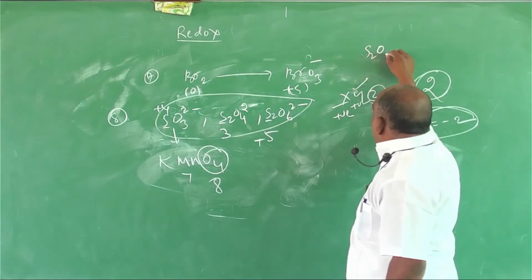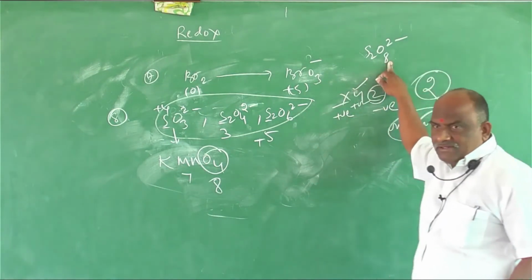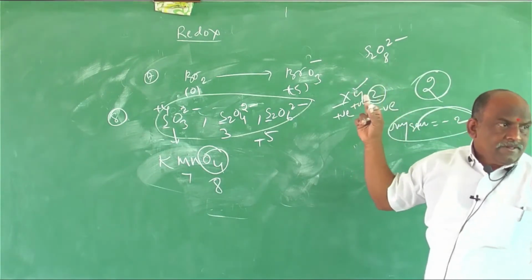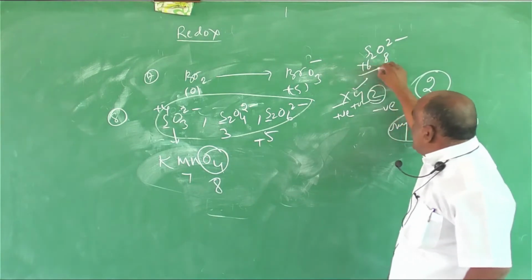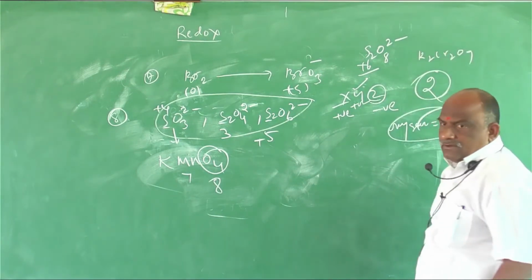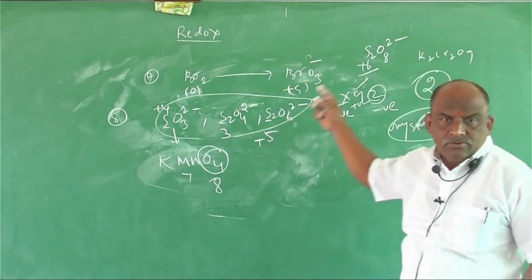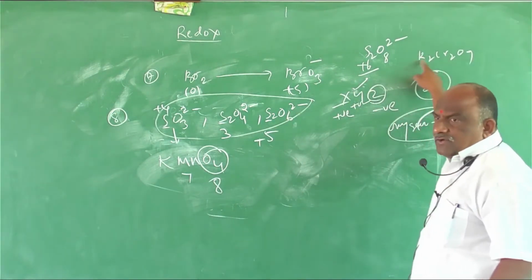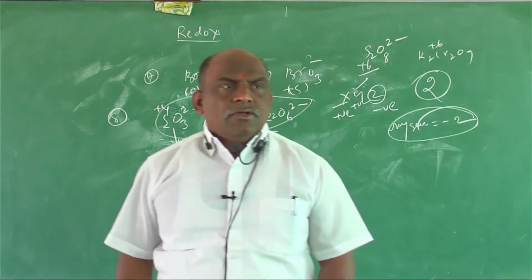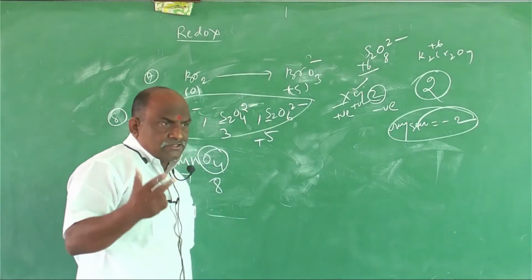Suppose S2O8 2 minus was given: 8 2 is 16, 16 minus 2, 14. 14 by 2, 7 exceeds the group number, so what is the answer? It is plus 6. Understand? Suppose K2Cr2O7 was given. What is chromium? 7 2 is 14, 14 minus 2, 12, 12 by 2, plus 6. Understand? Because this technique can be used to balance redox reactions. While balancing redox reactions, we can find the oxidation states first.